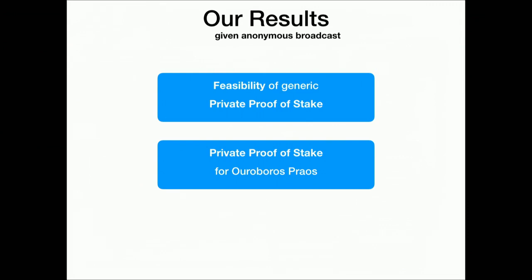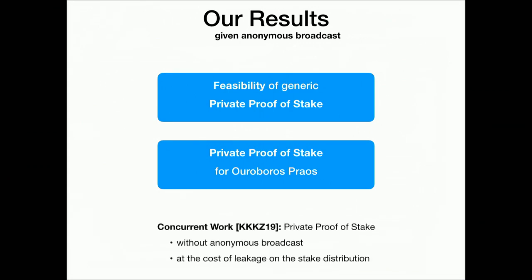What I want to mention here is that there is concurrent work also on this topic by people from the Ouroboros family. This is Kerber et al. They also make private proof of stake, but they do not care about the anonymous block publication. So they're perfectly happy if their lottery actually announces the winner.